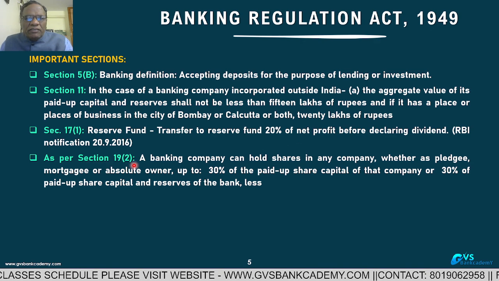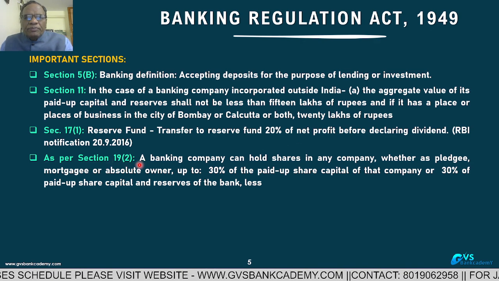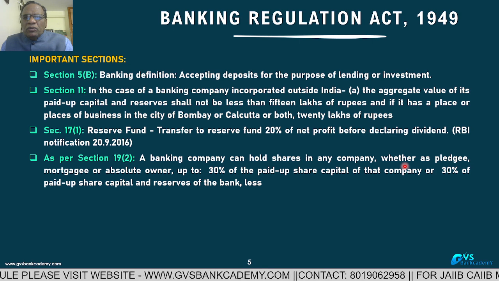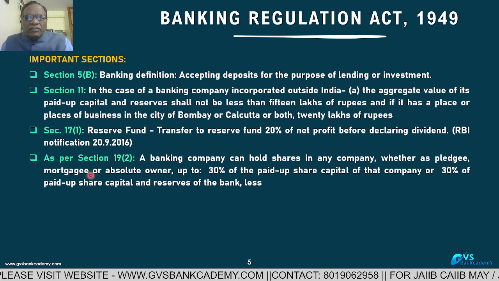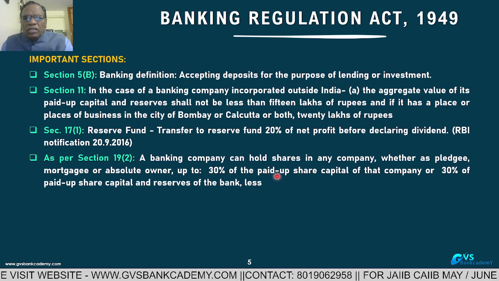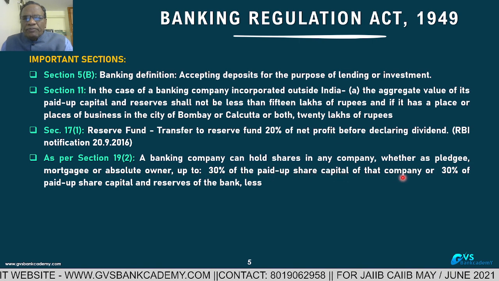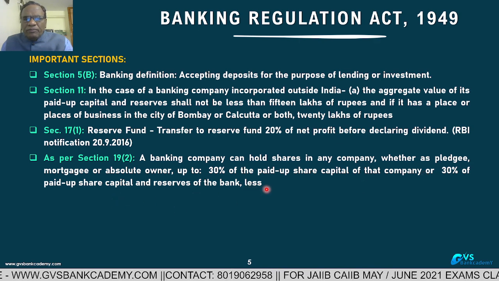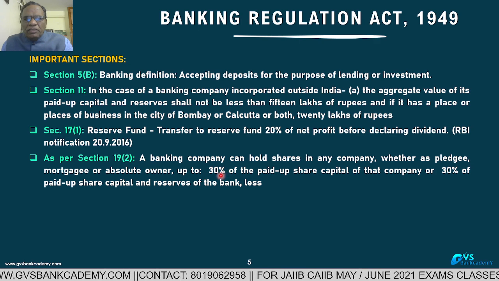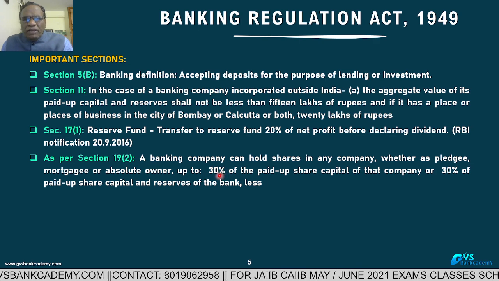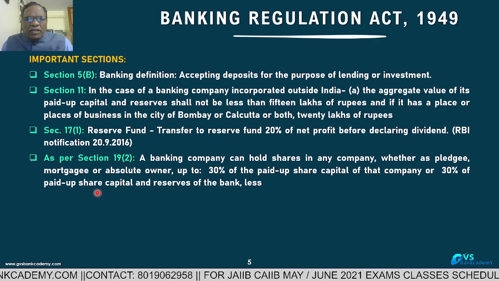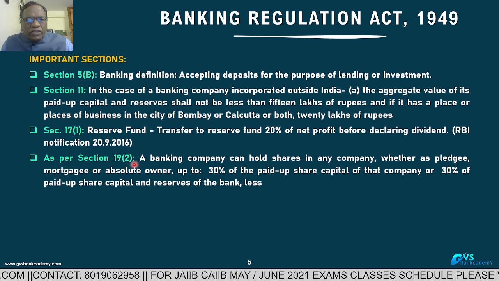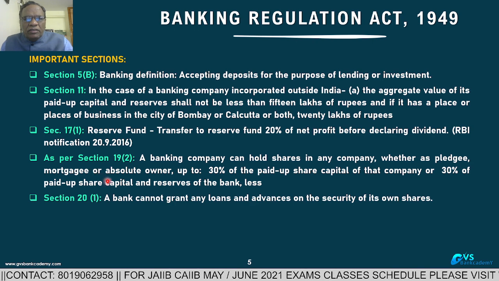As for Section 19, subsection 2, a very, very important section. A banking company can hold shares in a company, whether as pledge or mortgage or as absolute owner, up to 30% of paid up share capital of the company or 30% of paid up share capital and reserves of the bank, whichever is less. All exams, this question is very, very important. This section is very, very important.